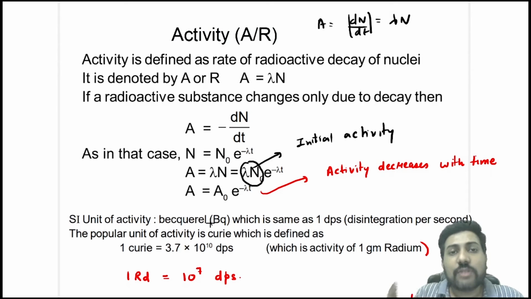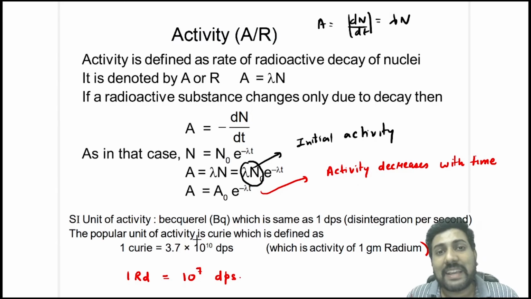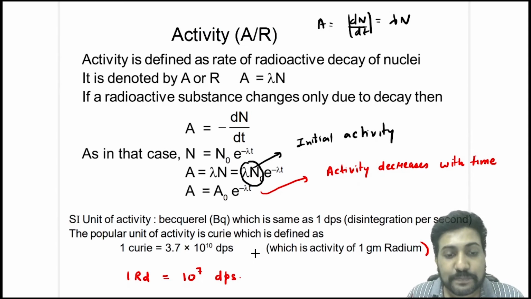Then the activity is called 1 DPS or 1 becquerel. But 1 becquerel is a very small unit of activity. A larger unit is 1 curie. 1 curie is 3.7 into 10 raised to power 10 becquerel or 3.7 into 10 raised to power 10 DPS, or disintegration per second.